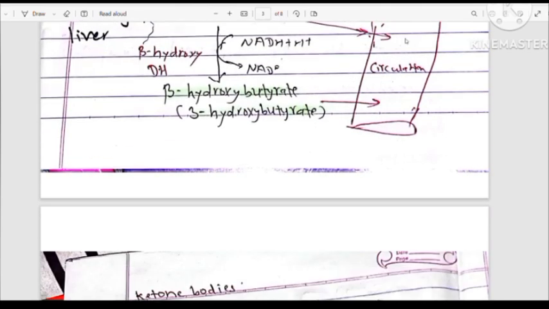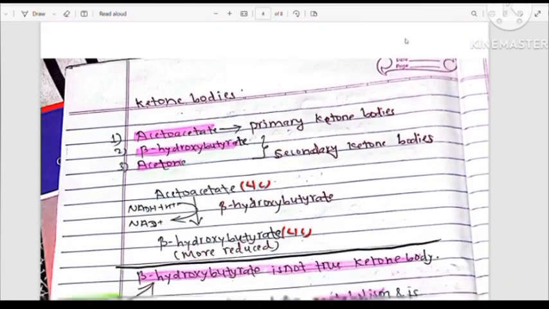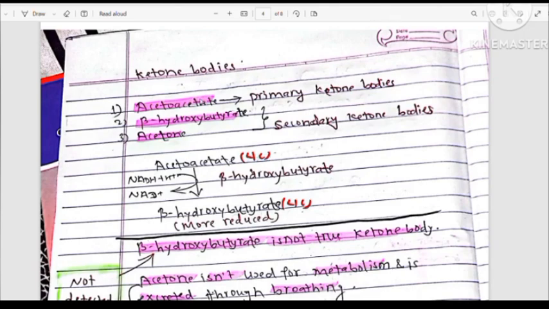Okay. Now, I have already told you the three ketone bodies: acetoacetate, beta-hydroxybutyrate, and acetone. Out of these, beta-hydroxybutyrate is not a true ketone body and is not detected by Rothera's test. Acetoacetate is the primary ketone body. These two are secondary ketone bodies.